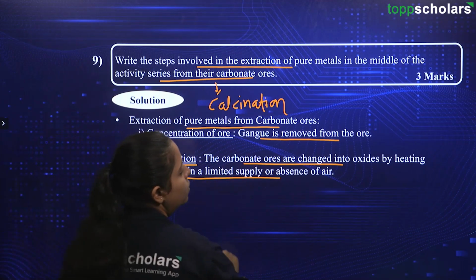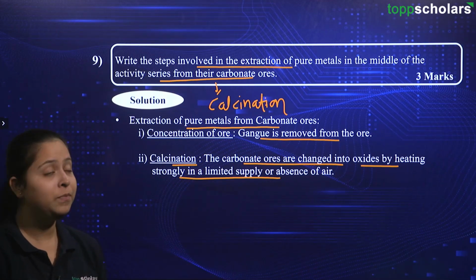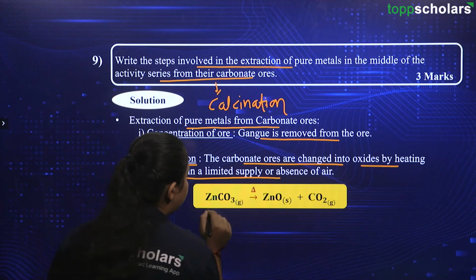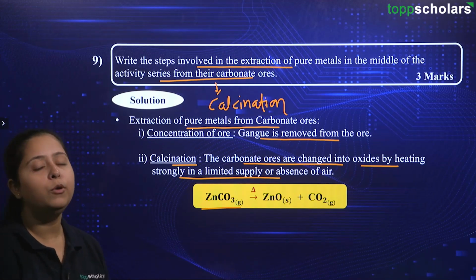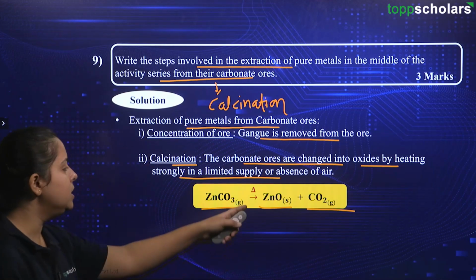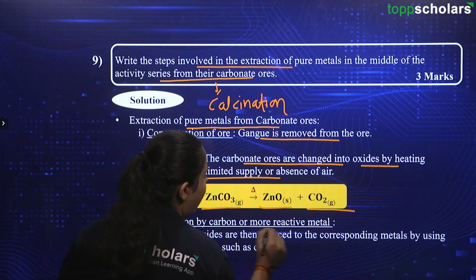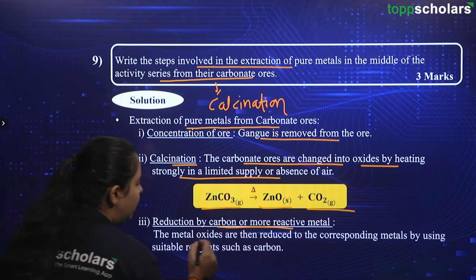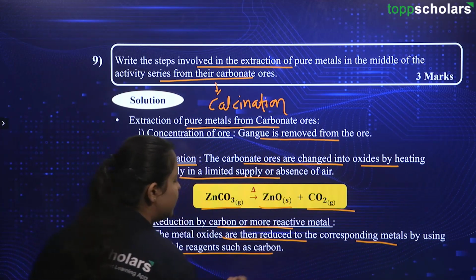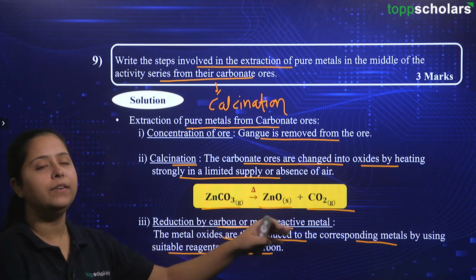So, these carbonate ores are being changed into oxides by heating strongly in a limited supply or absence of air. Then we will be having the metal oxide. Here is an example given to you. We are roasting ZnCO3, that is the carbonate of zinc. Then we are having the formation of ZnO along with carbon dioxide. Now, this will be reduced and then we will be having the metal in our hand, right? The next step is reduction by carbon or more reactive metal. The metal oxides are then reduced to the corresponding metals by using suitable reagents such as carbon. So, after introduction of carbon to this ZnO, you will be having the formation of Zn.